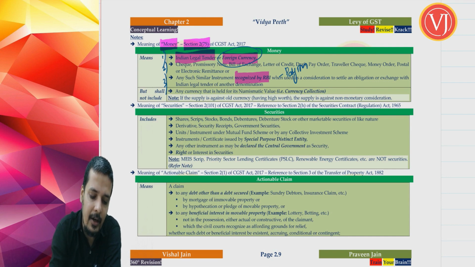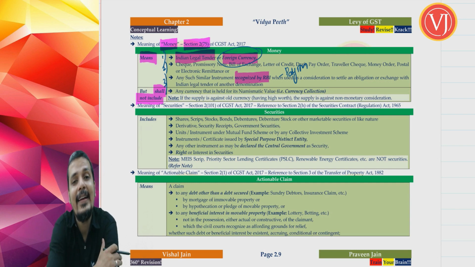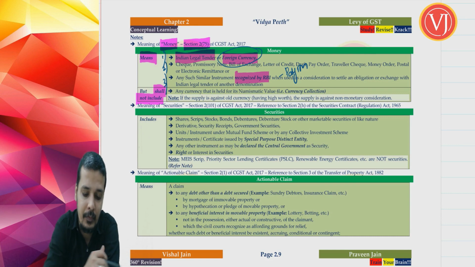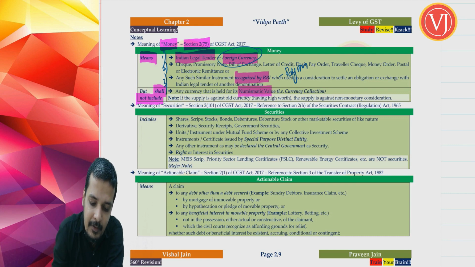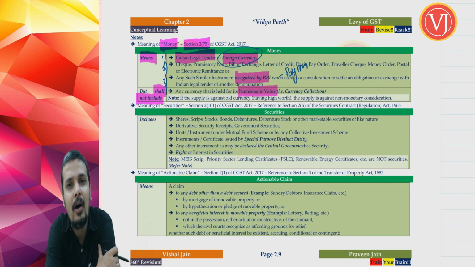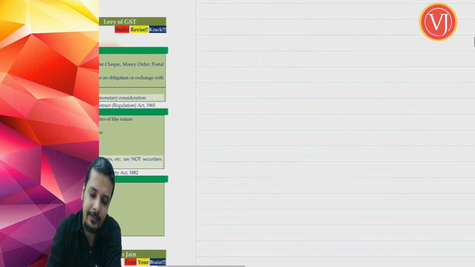Money shall not include any currency that is held for the purpose of its numismatic value. So if you are holding the currency for the purpose of its numismatic value, then it is not called money. Now, how to understand this particular point?